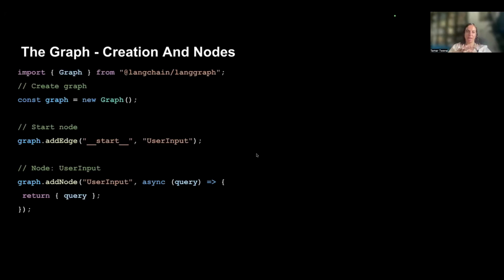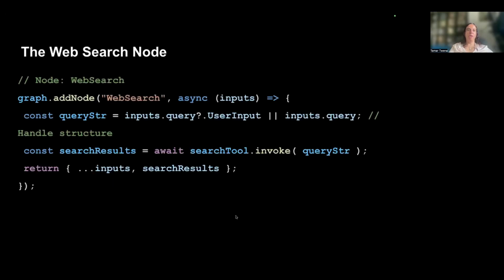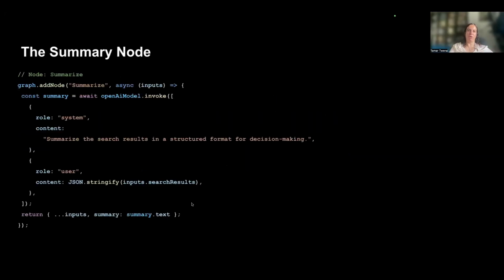We're creating the node. I'm saying the start would be a user input, the start node. And then we have another node that would operate an internet search according to the flow if needed for that question.